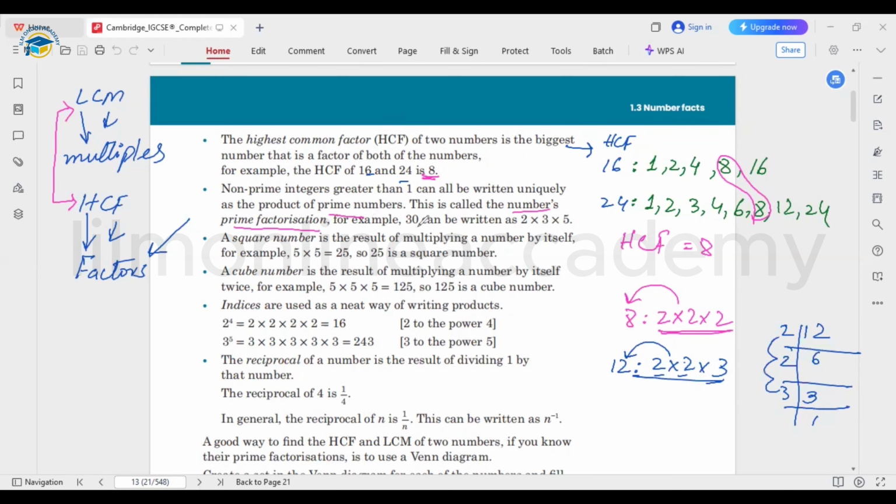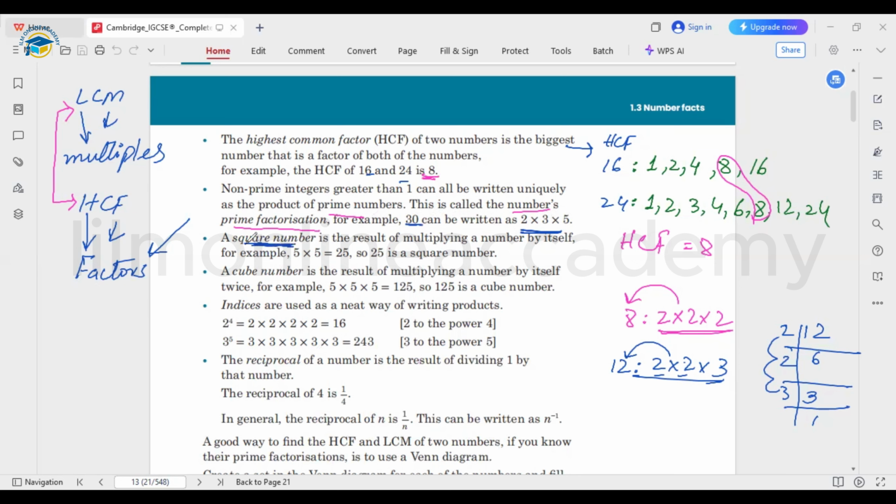Okay. So here they gave the example of number 30, that these are the prime numbers or the factors that we can use to multiply to get the prime factorization for 30. Okay, next is the concept about the square number.